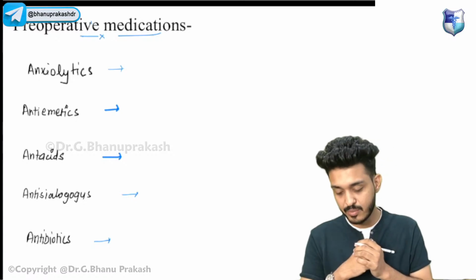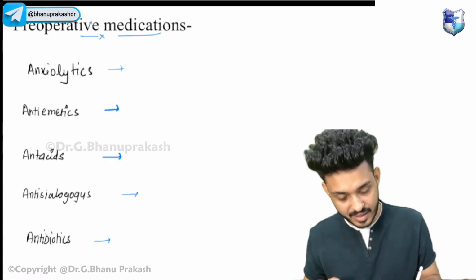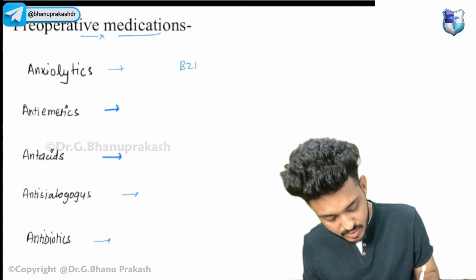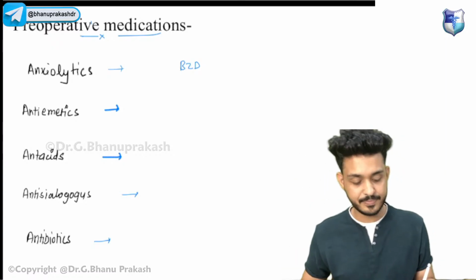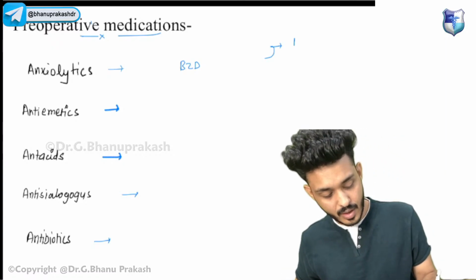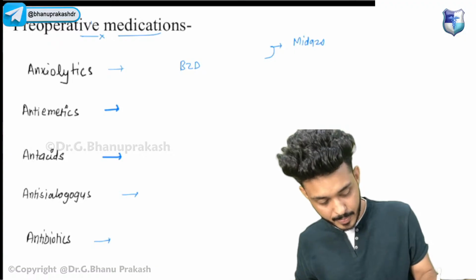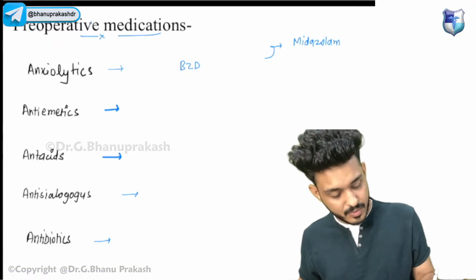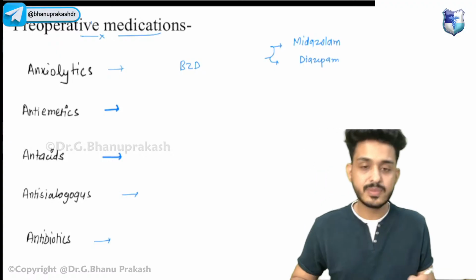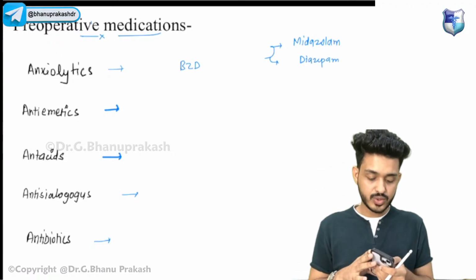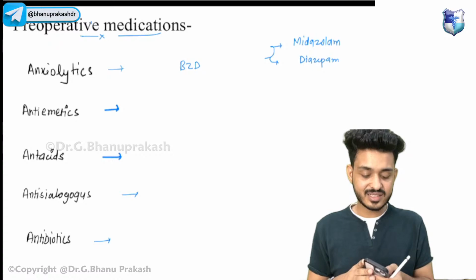Okay, कौन सी दवाइयाँ बोलेंगे? Anxiolytic drugs. These are your first one, benzodiazepine. Benzodiazepine, what are the drugs we can use? Try to answer, guys. We are having midazolam. Apart from that, we can also use diazepam. Okay, we can use midazolam, we can also use diazepam. So these are the drugs that you can use.